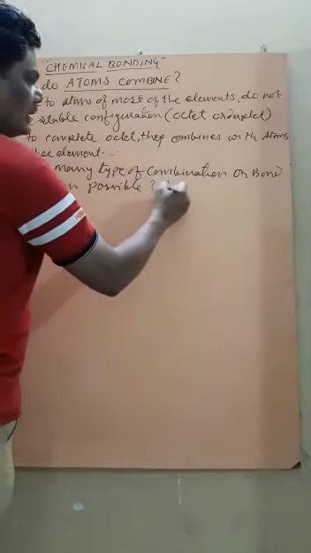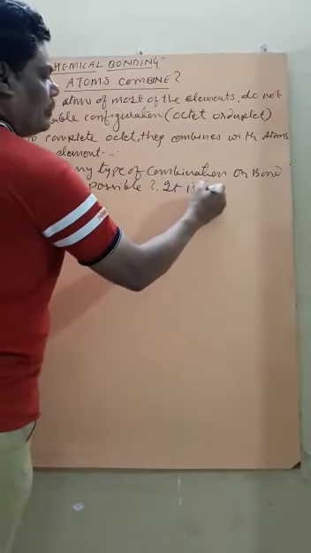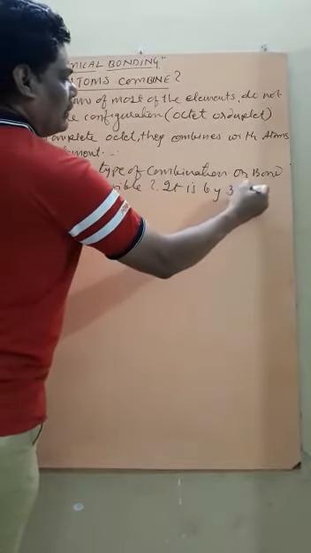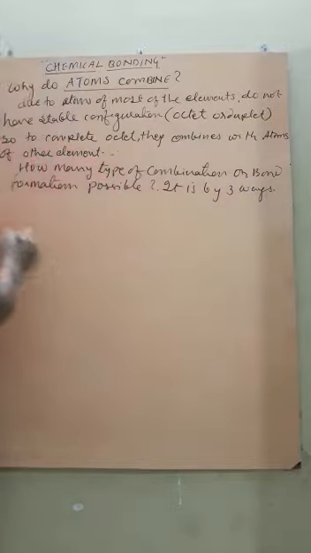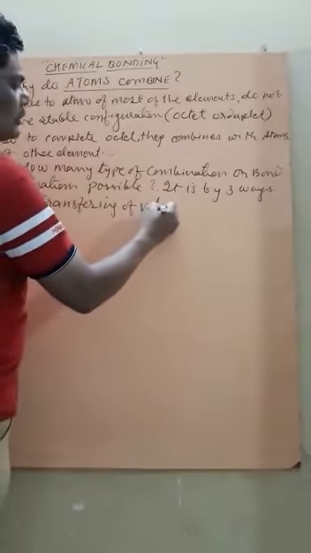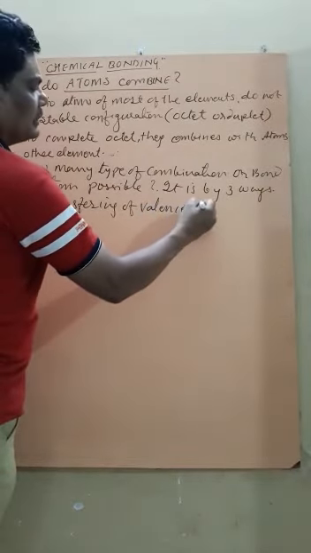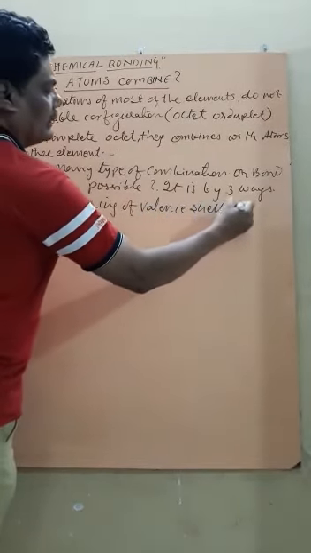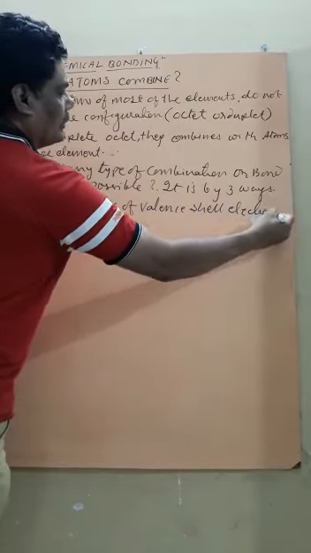So it is by 3 ways. Number A, by transferring of electron, by transferring of valence shell electron.